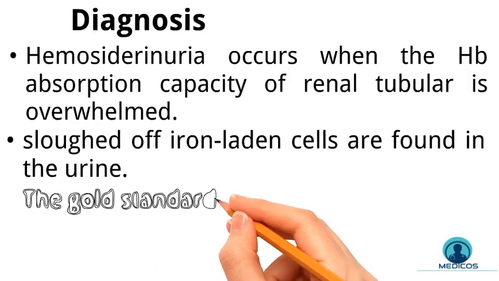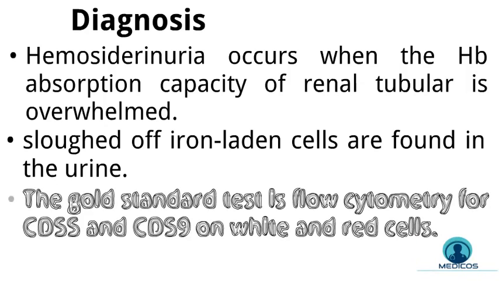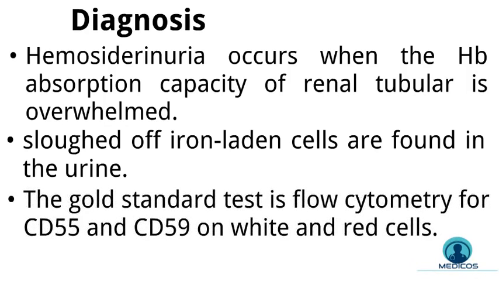The gold standard test is flow cytometry for CD55 and CD59. They are cell markers on white and red cells in PNH. These levels are low and even absent sometimes. The other disorder related with anemia is chronic renal failure.